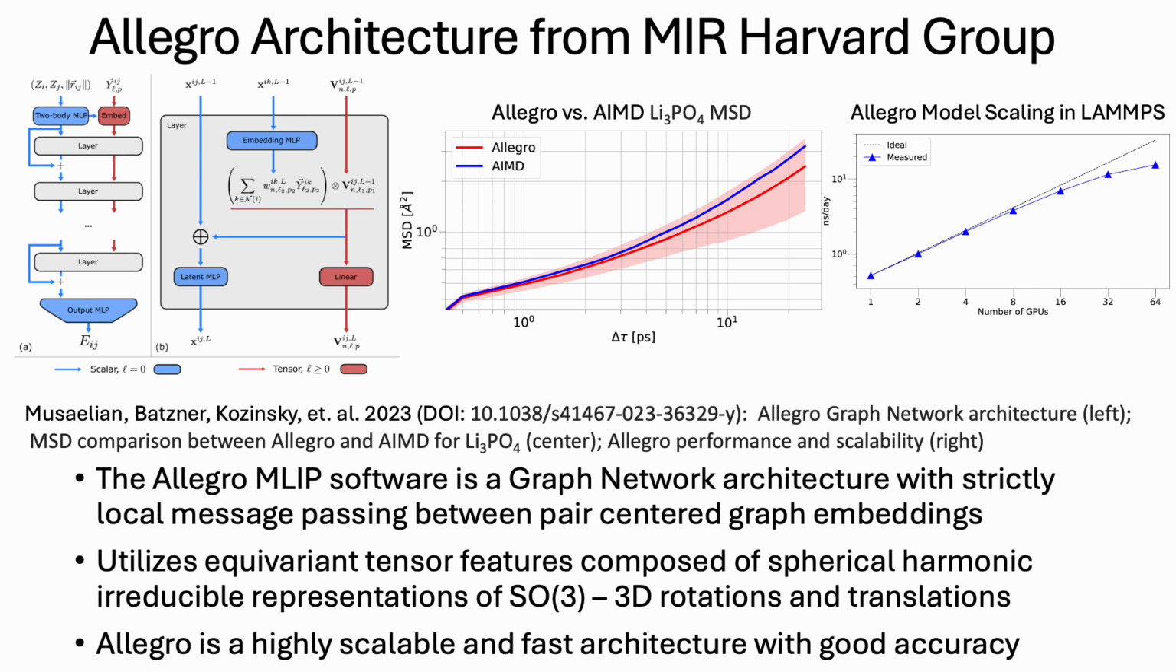Allegro is a newer, more sophisticated neural network machine-learned interatomic potential, which was developed by the MIR group at Harvard. It uses a graph network architecture with strictly local message passing layer updates between atomic pair embeddings. These embeddings are defined using equivariant tensor product representations of the group of 3D rotations and translations. Allegro is shown by the authors to have very good MSD trajectories when compared to DFT for lithium phosphate, which is shown here. Allegro models ran in LAMMPS were also shown to have excellent hardware scaling and performance, reaching nanoseconds per day of performance.